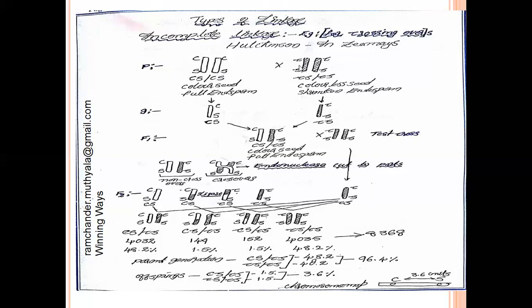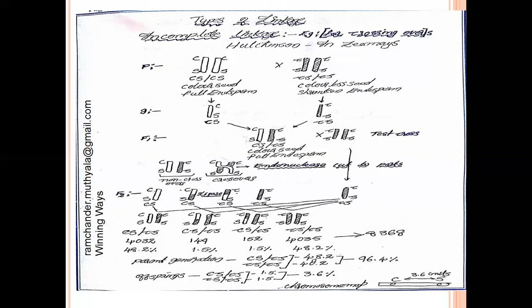These two parental plants are crossed to form the F1 generation. From the dominant parental plant, a capital C, capital S gamete is developed, and from the recessive parental plant, a small c, small s gamete is developed. These two gametes are fertilized to form the F1 generation.